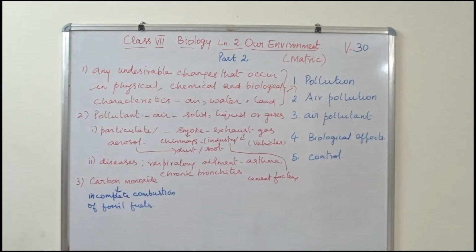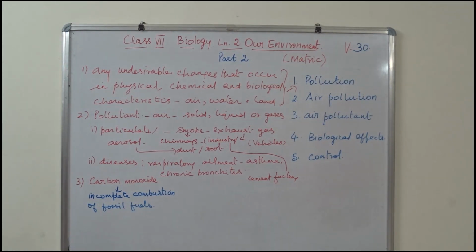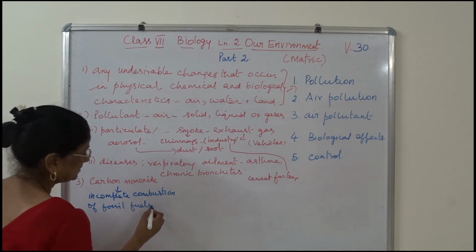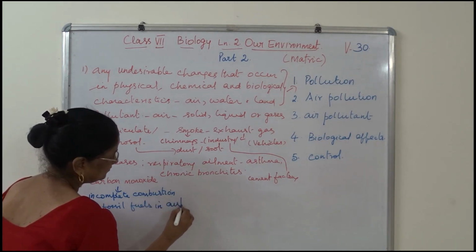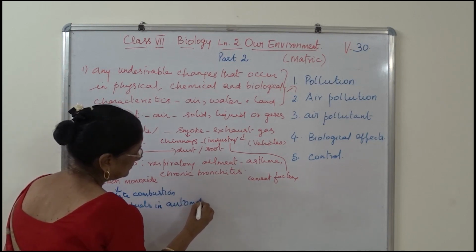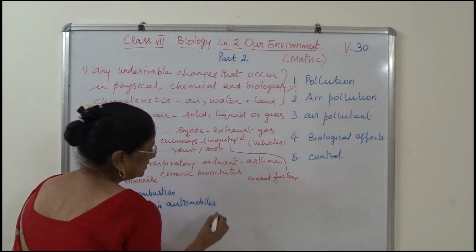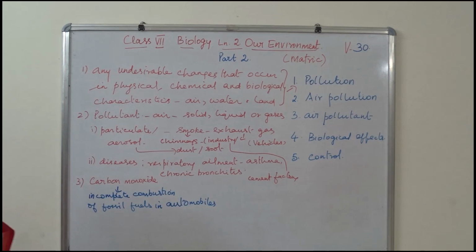Go through the spelling of combustion, and that fossil fuel is in automobiles. Automobile is car, truck, bus. It will emit gases, no? That is automobile gases. It is highly poisonous to most animals.